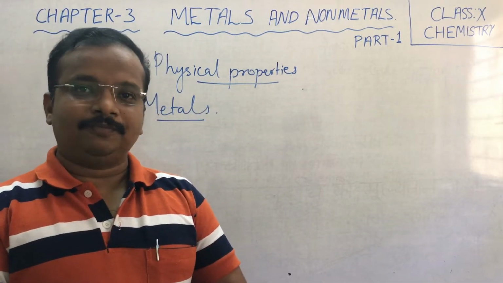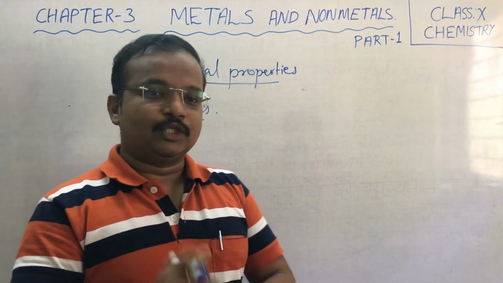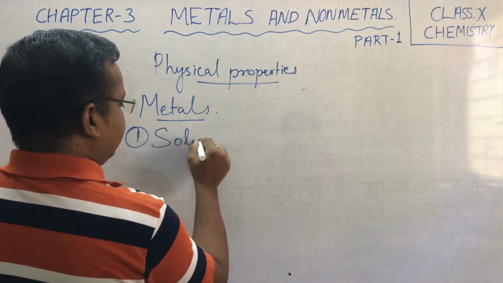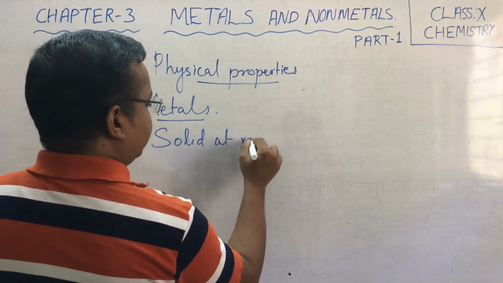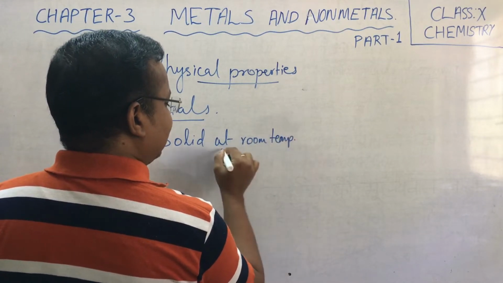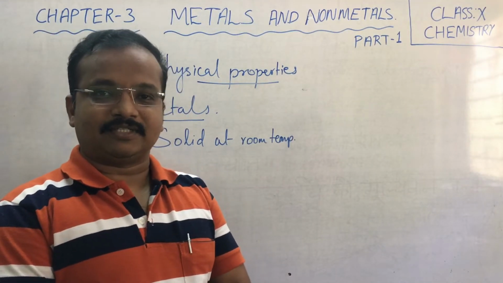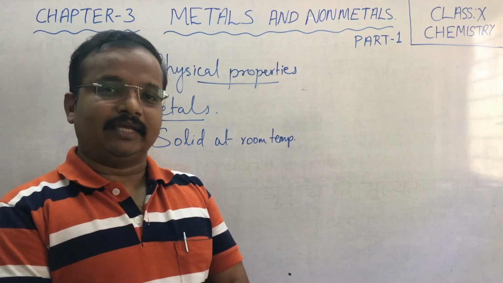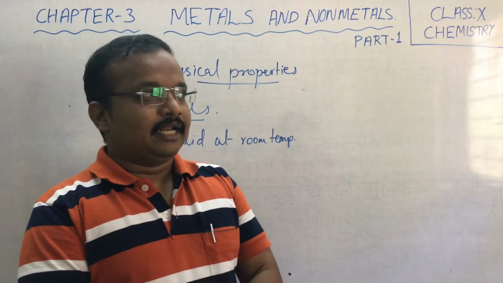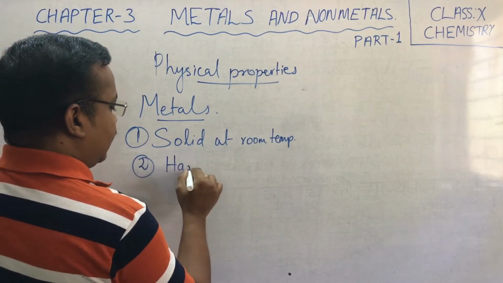Children, as we know, when we think about metals, metals are generally solid at room temperature. So first we can write it as they are solid at room temperatures. But there are some exceptions. Mercury is a liquid substance, even though it is a metal, but it is liquid at room temperature. Right? Now, second one, that is, metals are generally hard.